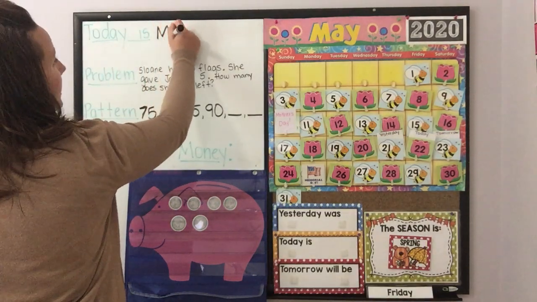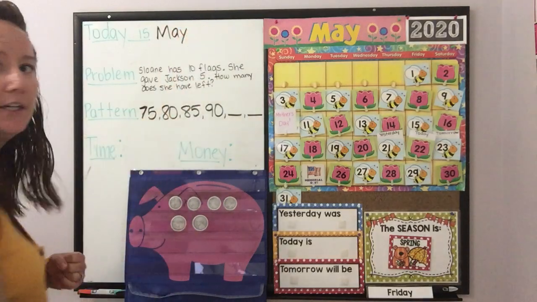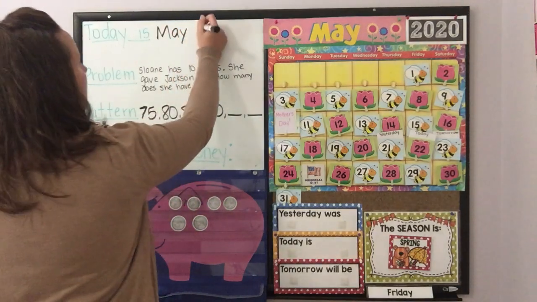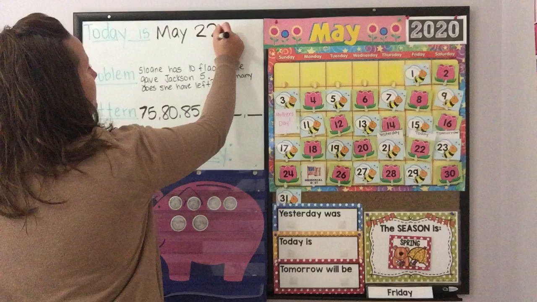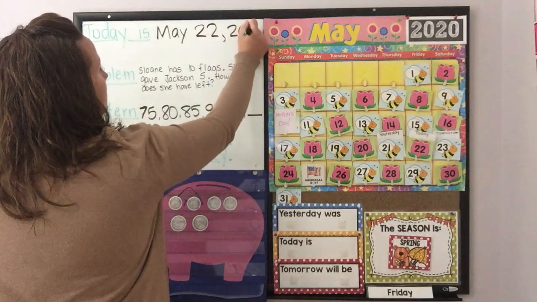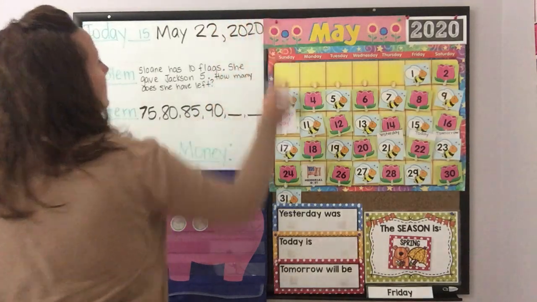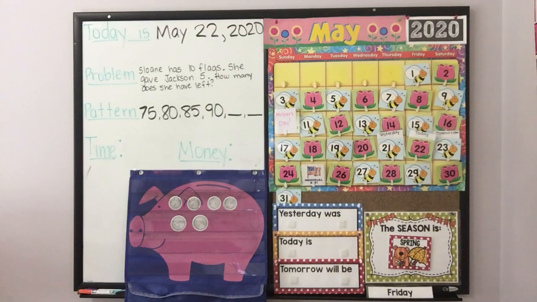Remember, May has an uppercase M, like all the months of the year. It begins with an uppercase letter. May 22nd, comma, 2020. Very good.